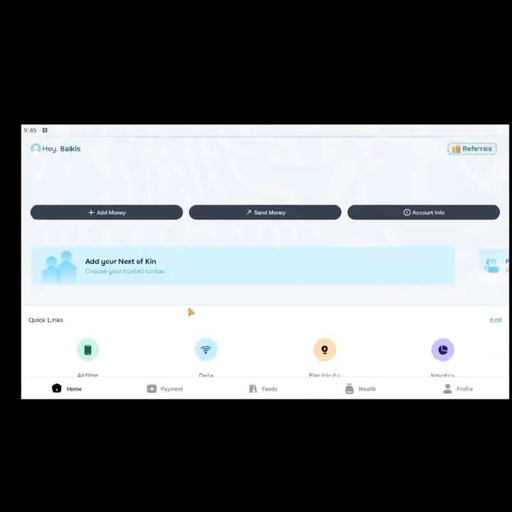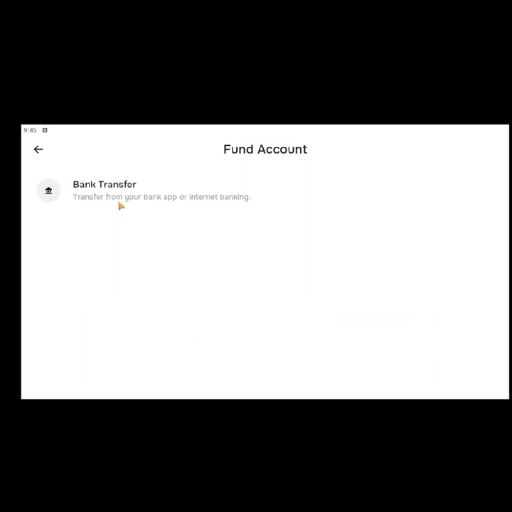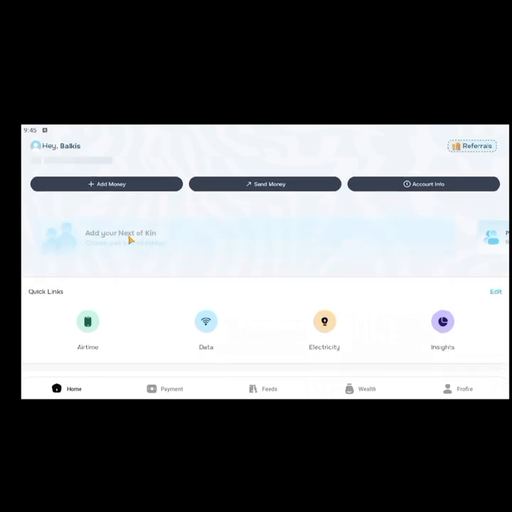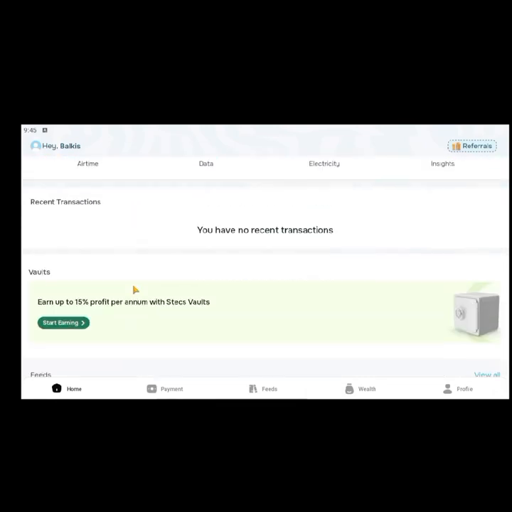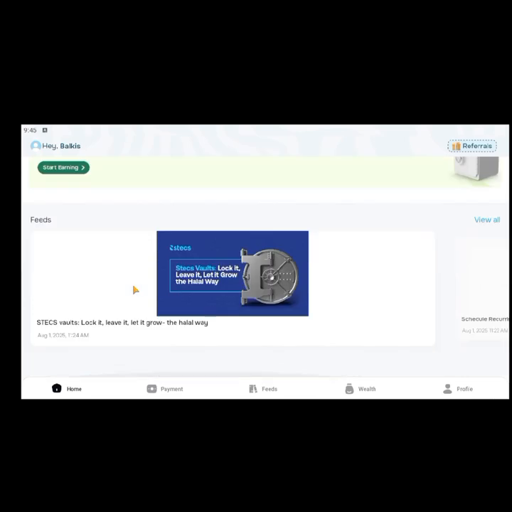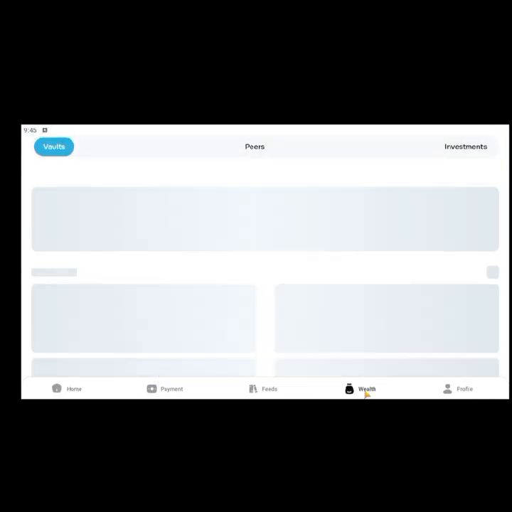So I said if you want to add money, just click on add money. Once your profile is complete, you click on bank transfer. Normally you should see your account details listed over here. But since you don't have your profile completed yet, you should do that immediately. So you need to add money to your vault. Okay, so I was curious about the vault. You can see if you come to the home page and you come to the wealth tab.